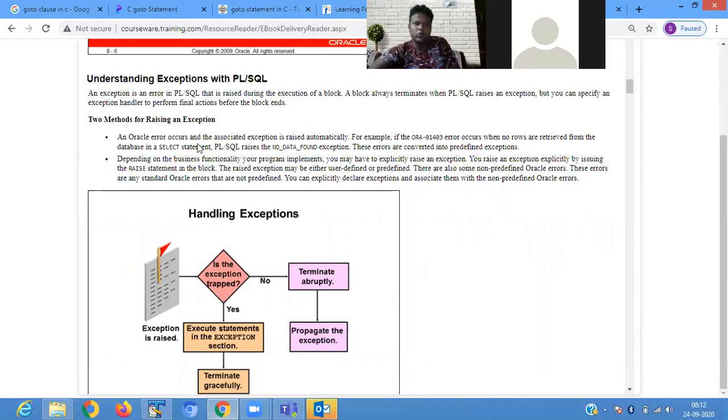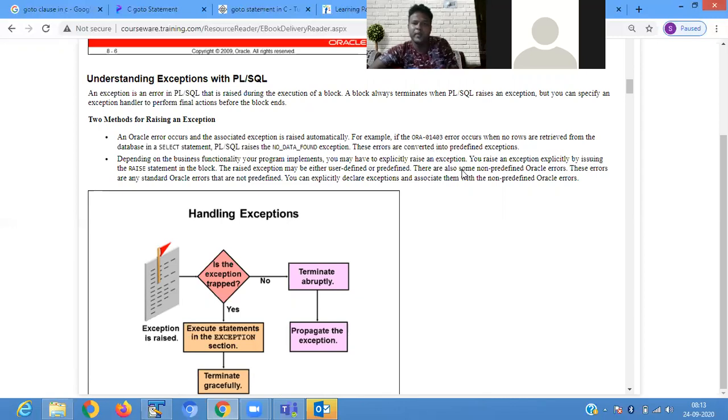The two methods of raising an exception: an Oracle error occurs and the associated exception is raised automatically. For example, the ORA-01403 error occurs when no rows are retrieved. So you are writing a select statement, and at that timing, if no rows are retrieved, then it is called the ORA-01403 error.